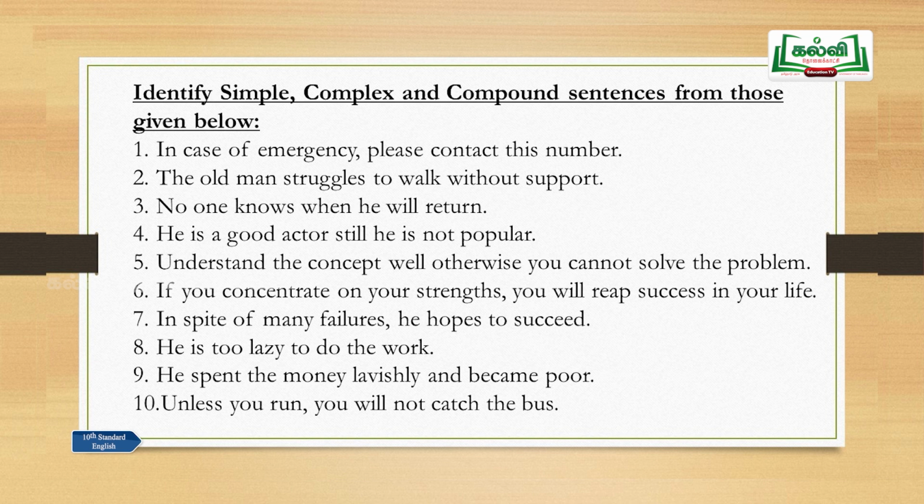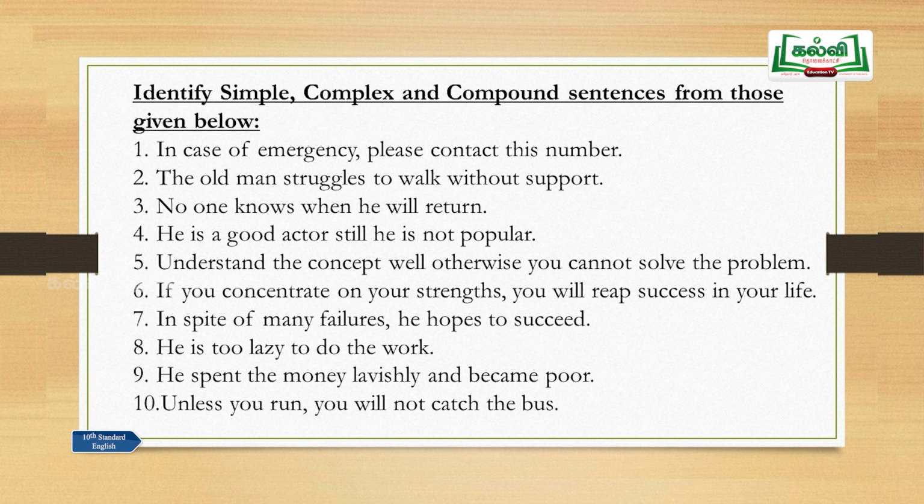He spent the money lavishly and became poor. Spent, became, there are 2 finite verbs here and is a conjunction. He spent the money lavishly, that gives a complete meaning, so that is a main clause. And he became poor, that is an exact meaning. So, he became poor, that is also a meaningful sentence, that is another main clause, and is a conjunction. This is an example for a compound sentence.